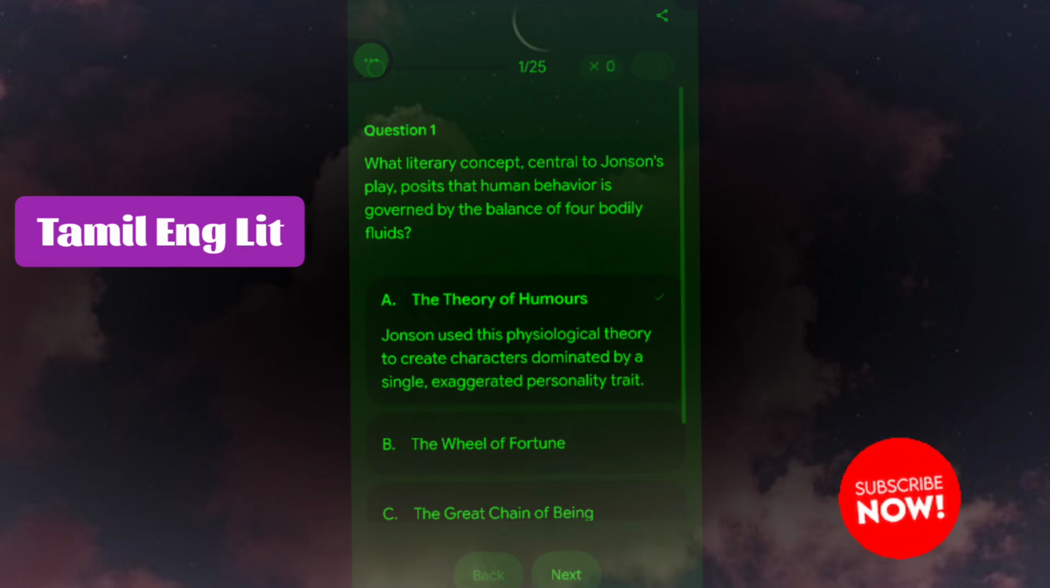Then these MCQs are for you. These MCQs have been taken from the play Every Man in His Humour by Ben Jonson. This drama has been given in the BGTRB syllabus under Unit 1 in the drama section.